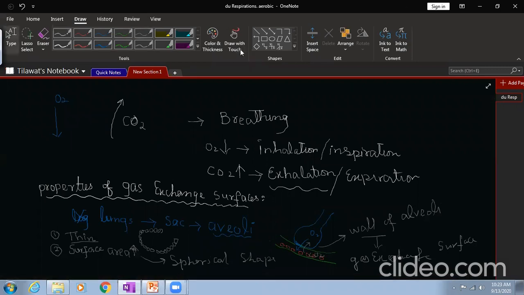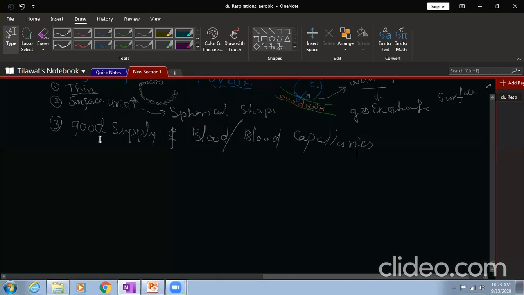Another point, we have a good supply of blood. Another point is blood capillaries, so that more blood reaches these alveoli, right? If it is enriched with blood capillaries, it means more blood will reach that alveoli, and in gas exchange more carbon dioxide will go there and more oxygen will enter that blood. So the gas exchange surface should be enriched with capillaries so that more exchange of gases takes place, right?